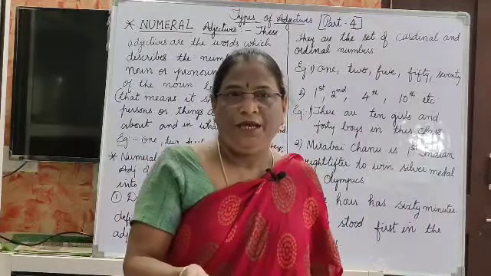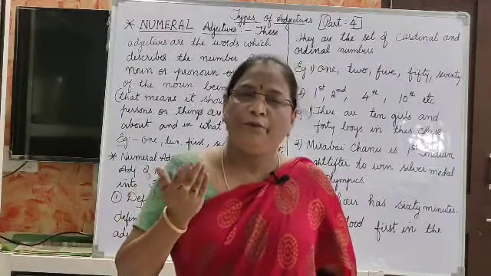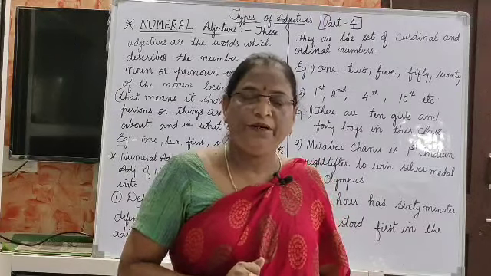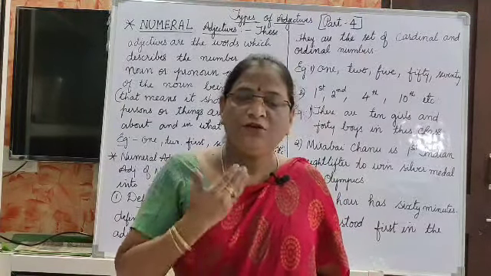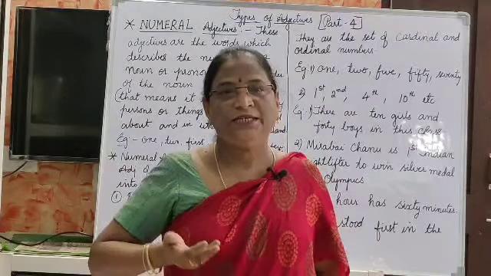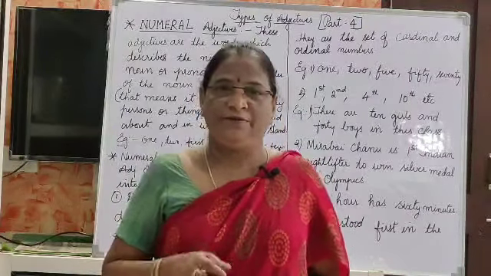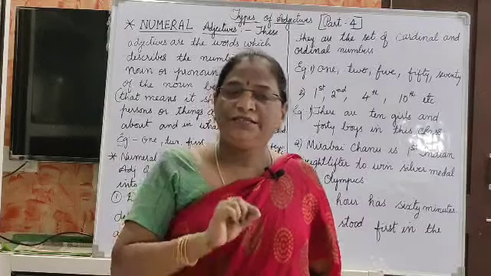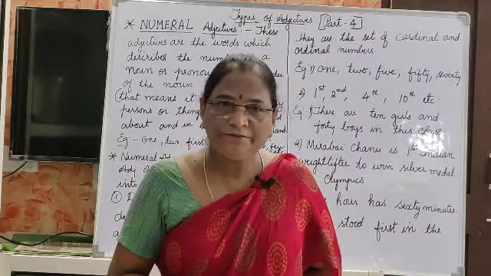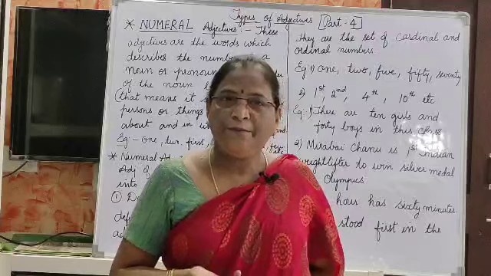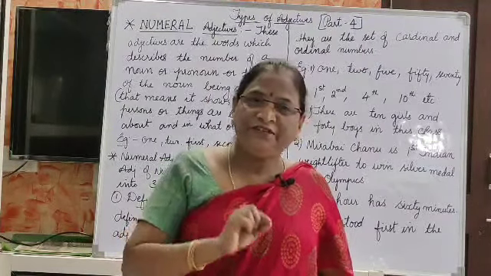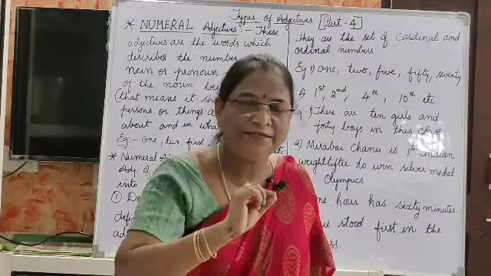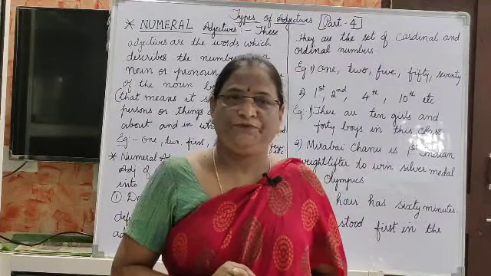It shows how many. Examples of numeral adjectives are 1, 2, 3, 40, 60, 70, 100 or whatever it may be; first, second, fourth, tenth; and several, some, few, each, many, most. All these indefinite numeral adjectives also come under numeral adjectives.